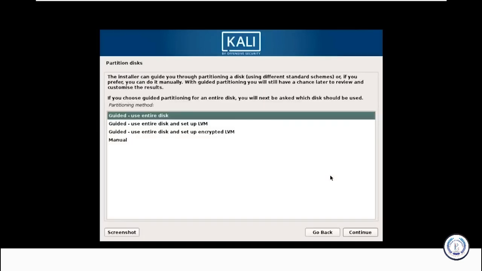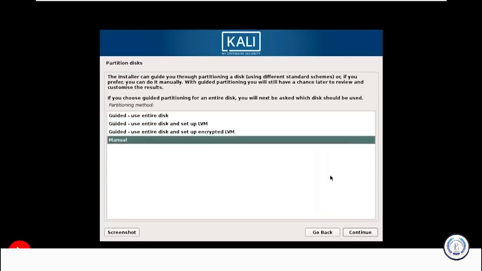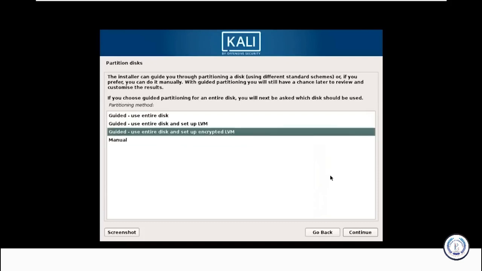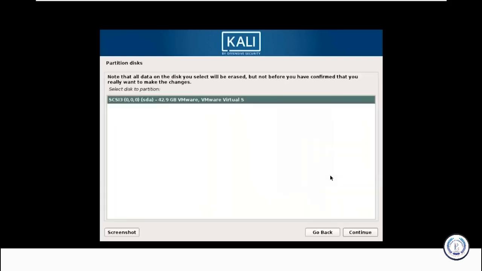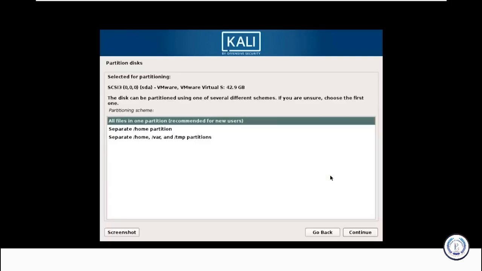The installer will now probe your disk and offer you 4 different choices. As you can see, it says guided use entire disk, guided use entire disk and set up LVM, which is logical volume manager, same thing which is encrypted, and manual. If you're an expert and have already used Kali Linux before, you can select any of these 3 options from the bottom, that's LVM or manual or encrypted LVM. Otherwise, if you're a beginner, choose the guided use entire disk option here and press enter. This is the disk partition where all the data will be stored, and click on continue. It's asking if you want to store all files in one partition or if you want to make separate partitions.